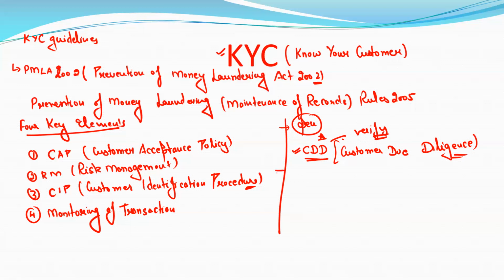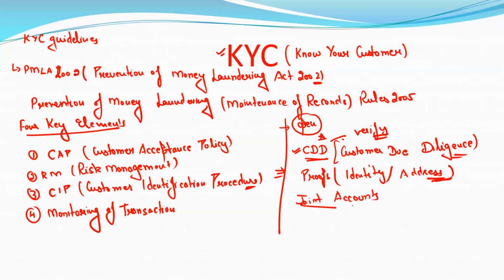After that, we have to take the proofs, in which identity and address are mentioned. Sometimes we are opening joint accounts.